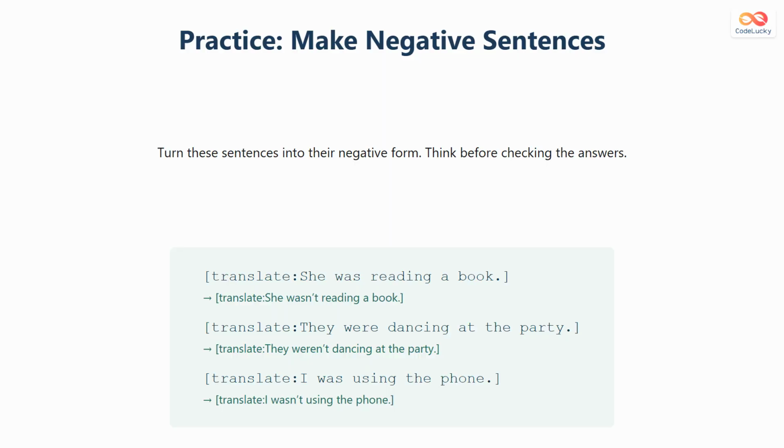Now, let's practice making negative sentences. She was reading a book becomes she wasn't reading a book. They were dancing at the party becomes they weren't dancing at the party. I was using the phone becomes I wasn't using the phone. Think about the rule and always place not after was or were to form the negative.